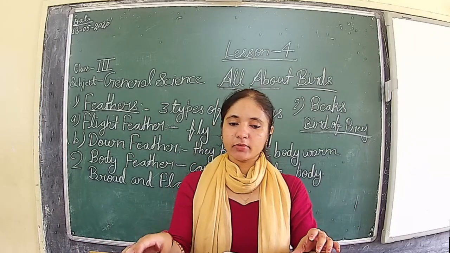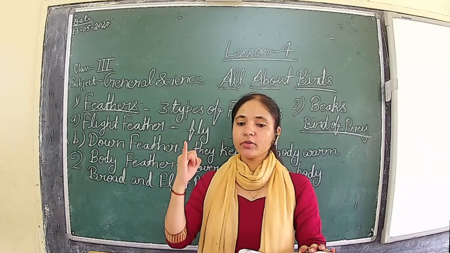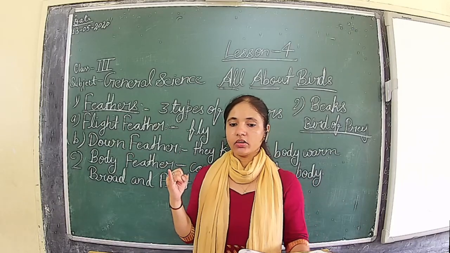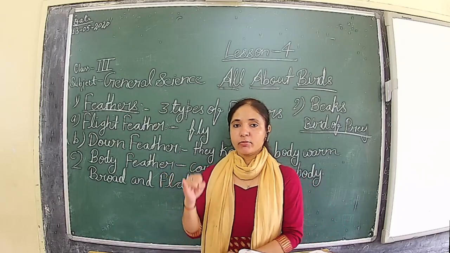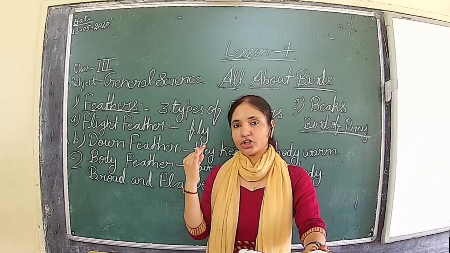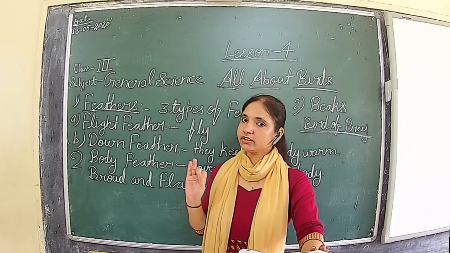So let's revise the types of beak. First is the sharp, strong and hooked beak that is found in the eagle and vulture. These birds are also called birds of prey. Second is the short, hard and stony beak. It is found in pigeons especially, and these are seed-eater birds.